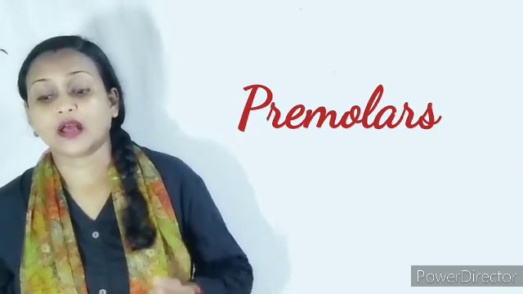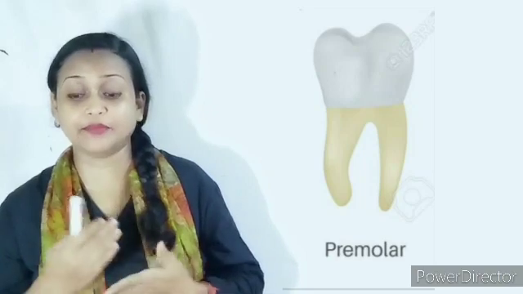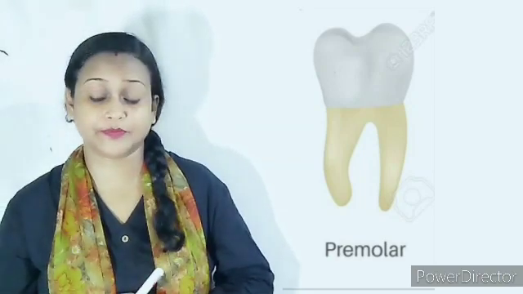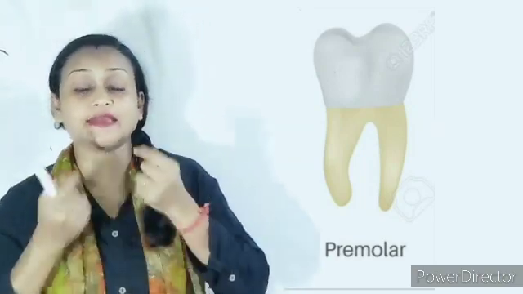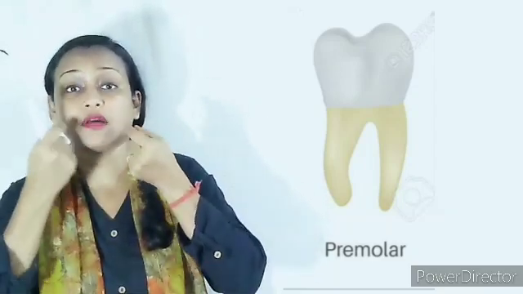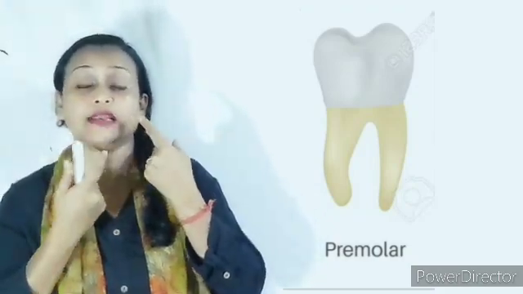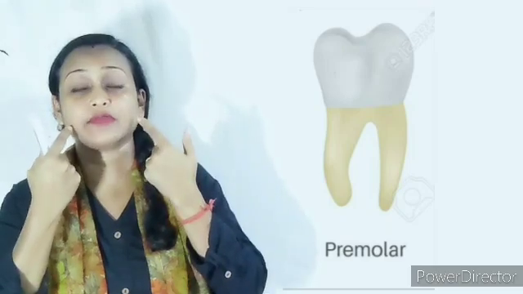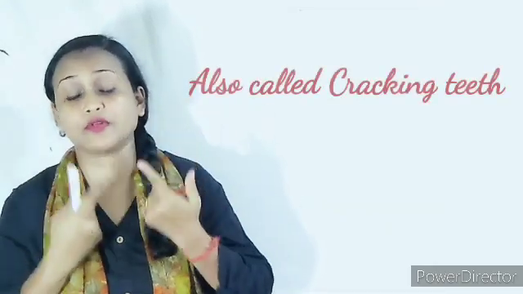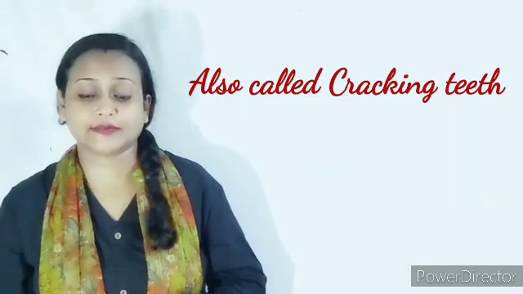After the canine teeth, we have the premolars. Premolars are broad and flat teeth, and they grind the food and break it into fine pieces. There are 2 premolars next to each canine. So after the canine, there are 2 premolars on each side of each jaw. That is, on the upper jaw there will be 4 premolars, and on the lower jaw again 4 premolars. Premolars are also known as cracking teeth.